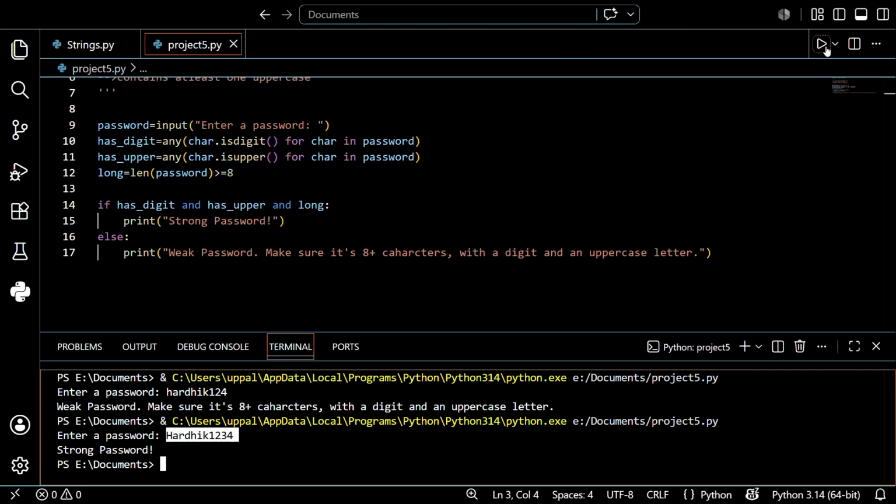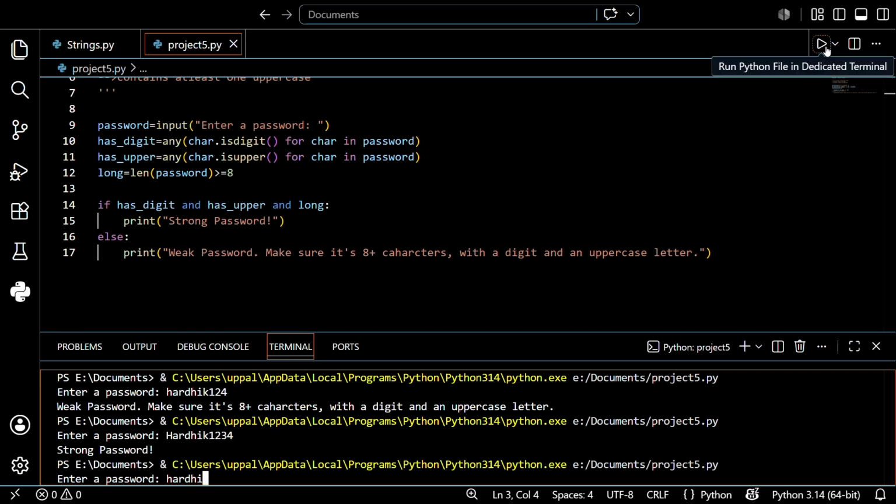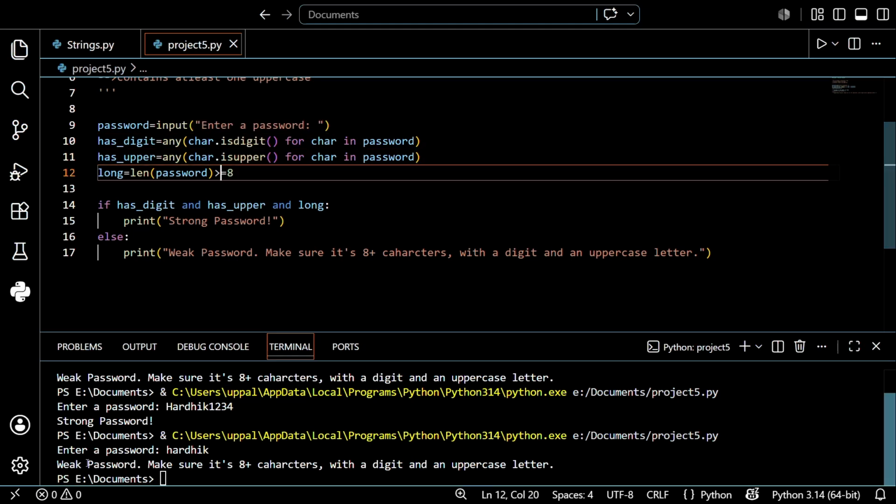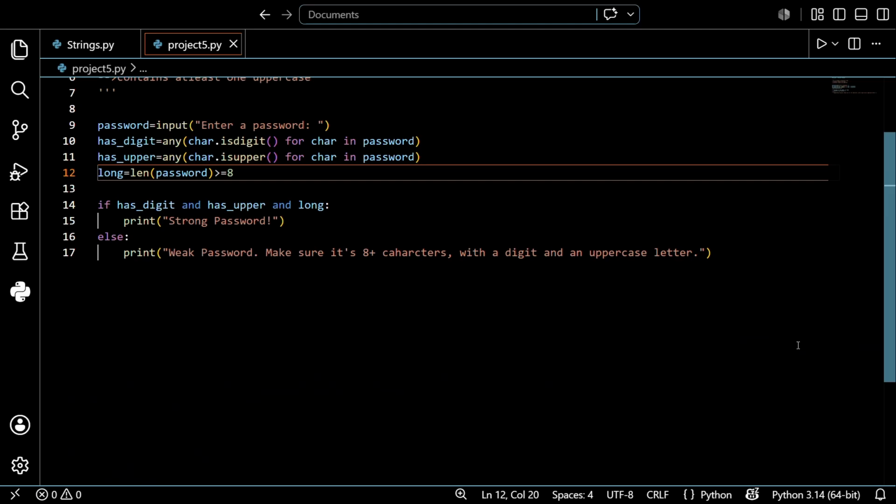Or otherwise you can just try with RD. It is not satisfied for anything: it has no digit, it has no uppercase, and it also does not have a length of 8. I hope you understand. So in this case, we discussed how to create a password checker. It's very easy, so do not worry about that.